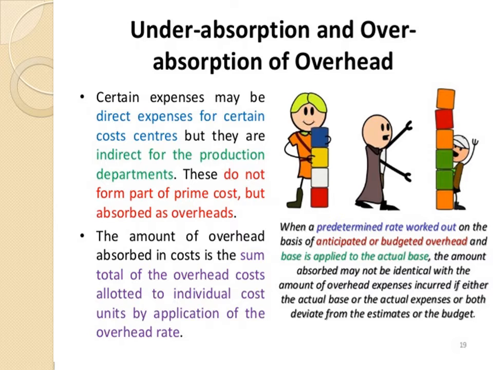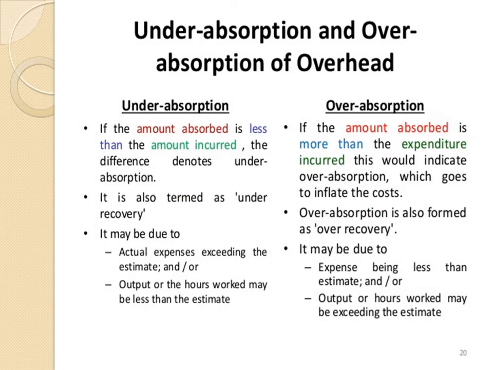So this can be done, and if it is not parallel, we can have under absorption or over absorption of the overheads. Under absorption and over absorption of overheads we'll see. When the amount of overheads absorbed is less than the amount of overheads incurred, it is called under absorption, or we can say under recovery. This has the effect of understating the cost because the overheads incurred are not fully recovered in the cost of the jobs or the processes. So this is known as under absorption.